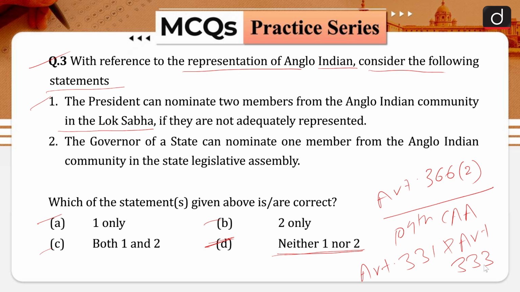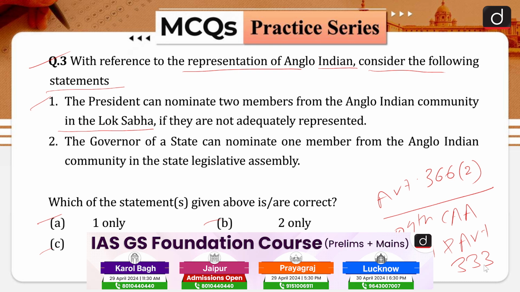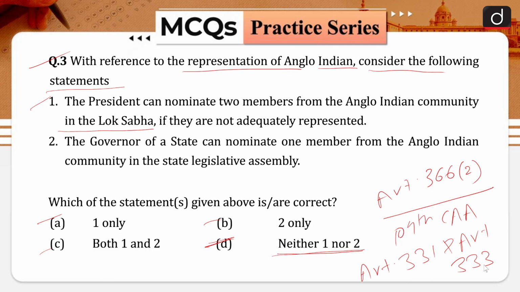The reservations for Anglo-Indians in the form of nomination expired on 25th January 2020, as the Amendment Act does not extend the facility of reservation to the community. So, by the 104th Constitutional Amendment Act, the representation of the Anglo-Indian community through way of nomination, or you can say through way of reservation, has expired.